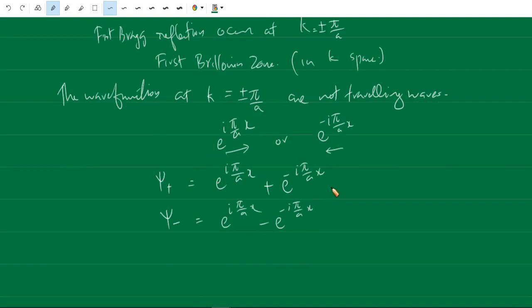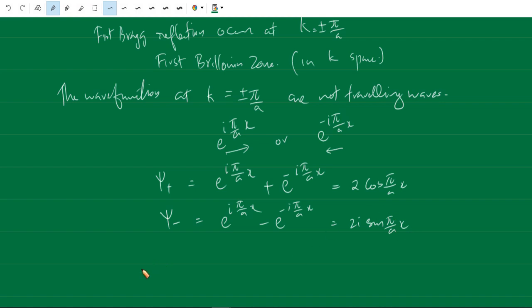The wave functions can also be written as e raised to i pi by a x plus e raised to minus i pi by a x. Therefore, psi plus can be written as 2 cos pi by a x, and psi minus is equal to 2i sin pi by a x.